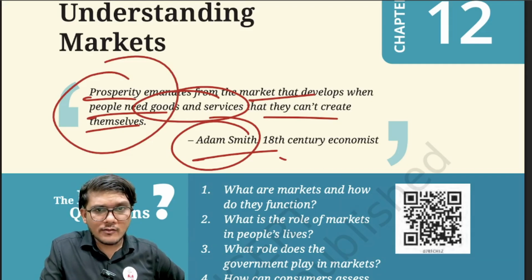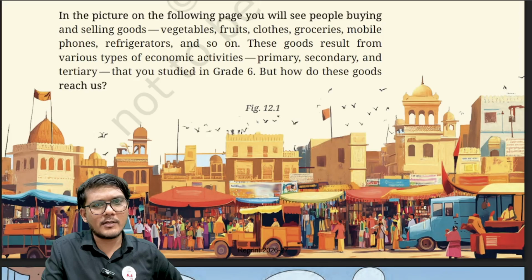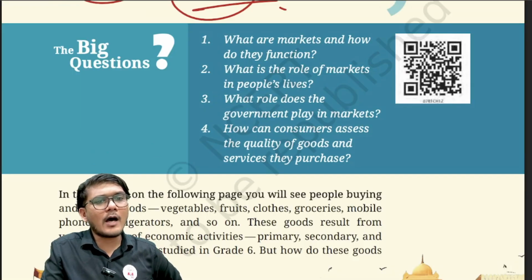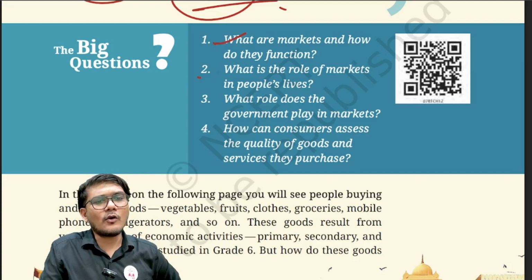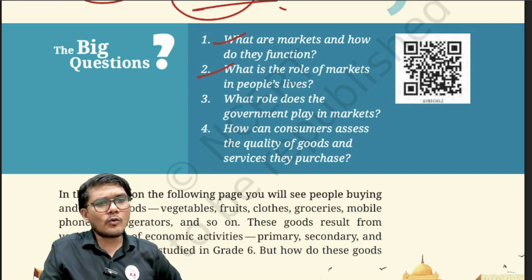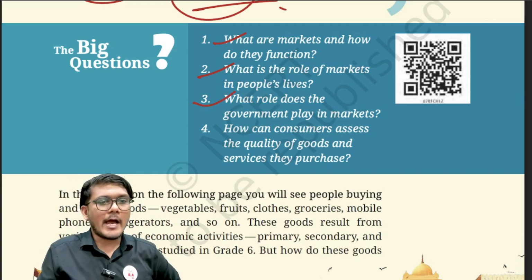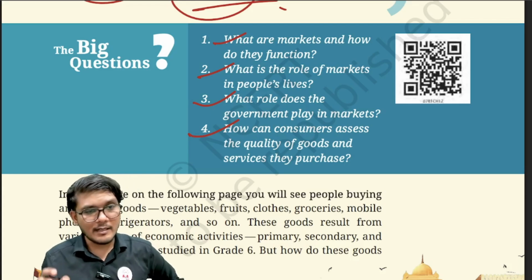Now the questions that this chapter would be answering is a total of four, I believe. Yes, four questions this chapter is going to answer. So let us see these four questions. The very first question is what are markets and how do they function? The very basic one. Then what is the role of markets in people's life? Third, what roles does government play in markets? Very, very important. And how can consumers assess the quality of goods and services that they purchase?